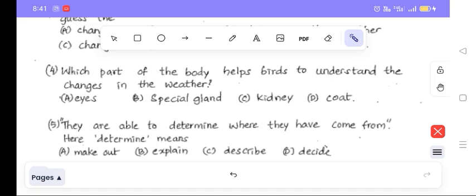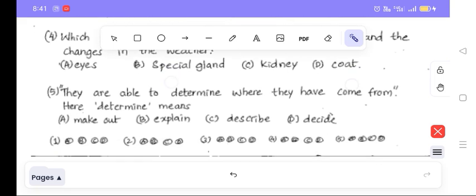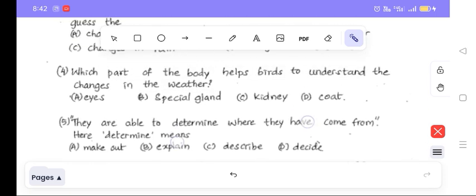See, which part helps them to understand these changes? It is asked. Next, they are able to determine where they have come from. Here, determine means: make out, explain, describe, decide.